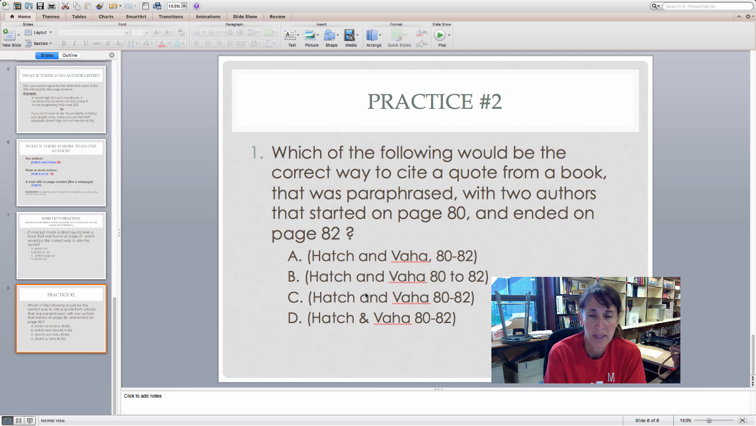Here's the second practice. Now this one is an example with 2 authors. Which of the following would be the correct way to cite a quote from a book that was paraphrased with 2 authors that started on page 80 and ended on 82? Would it be Hatch and Baja, 80-82, or Hatch and Baja, 82-82, Hatch and Baja, 80-82, or Hatch and Baja, 80-82? Again, from what you've seen with this PowerPoint, go ahead and write your answer down.